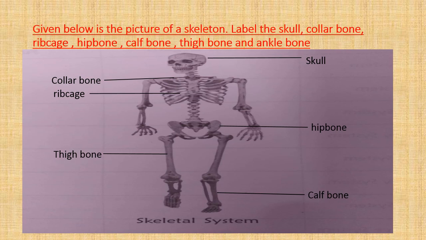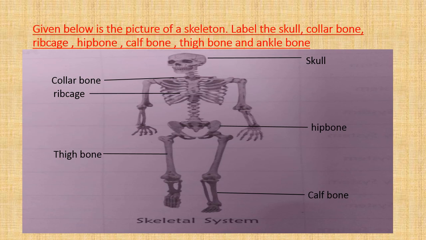Next is a thigh bone. Students, a thigh bone is found in the upper leg, and as I already told you, it is the longest bone in the body.